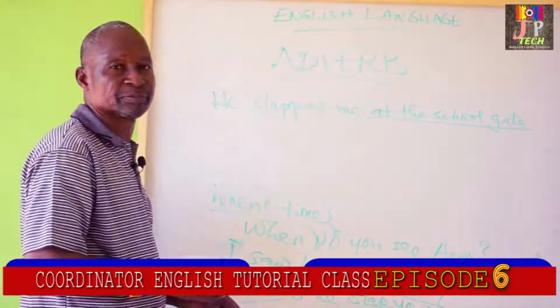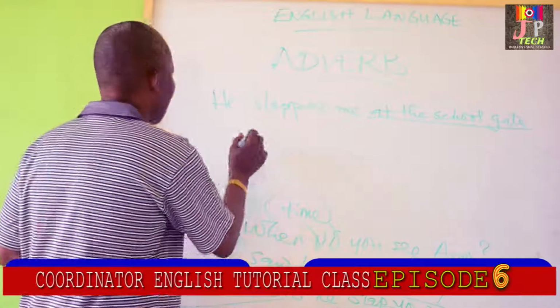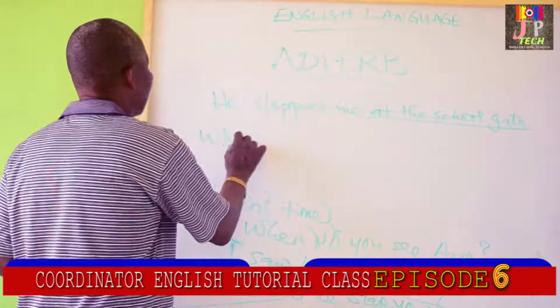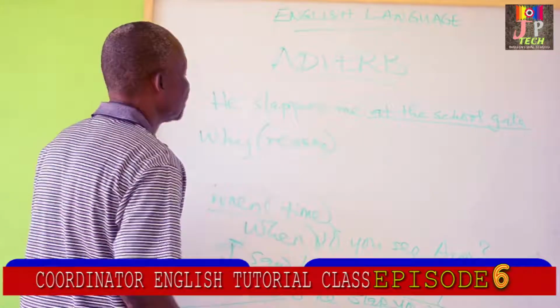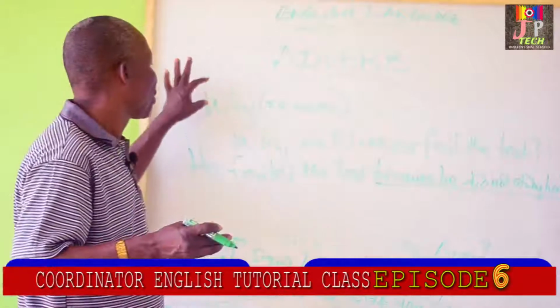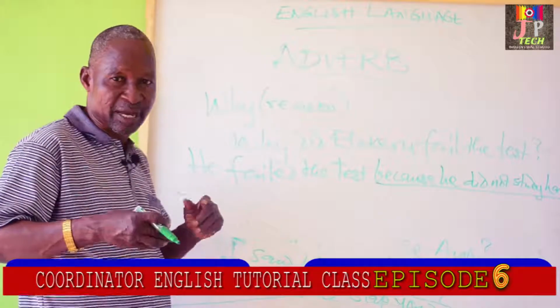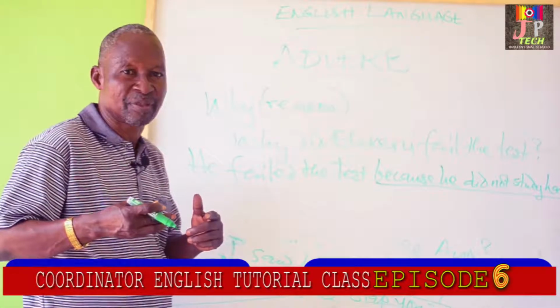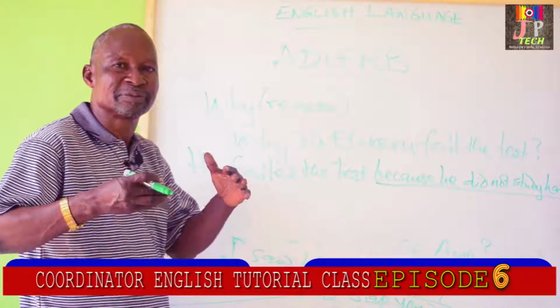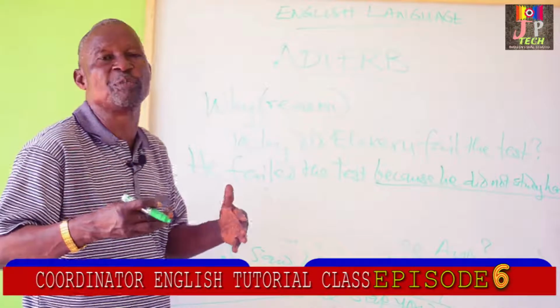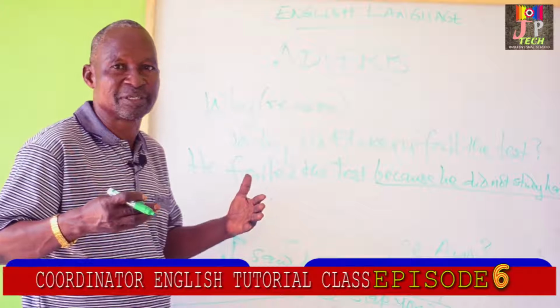Then lastly, when you have why, that one is about reason. When, that is time. When did you pass the exam?